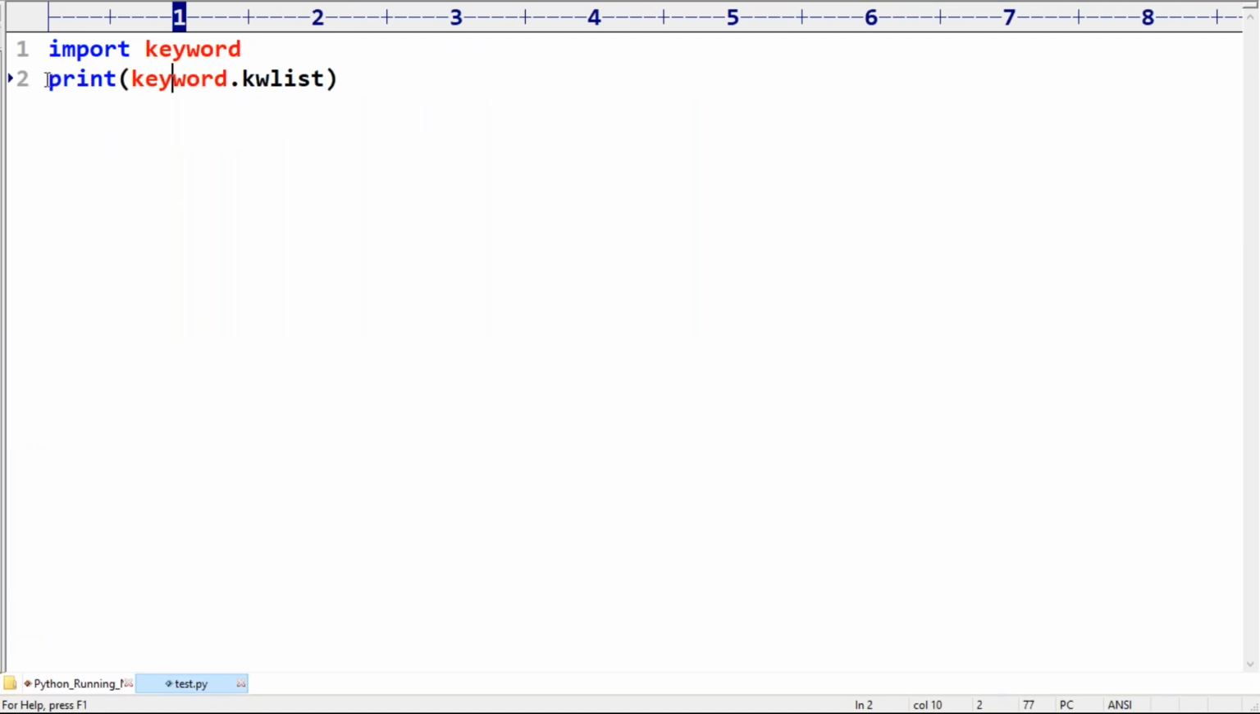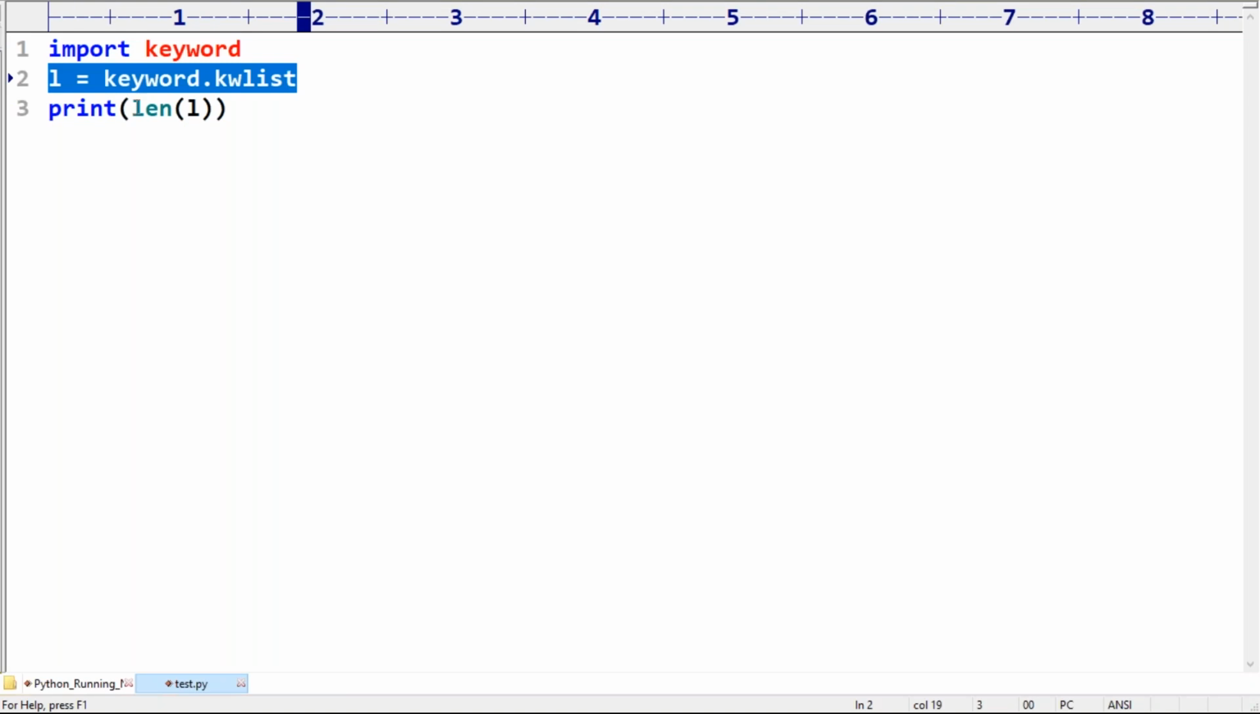What I will take, instead of printing, is L is equal to keyword dot kw list. Now print length of L. All these things we are going to discuss.